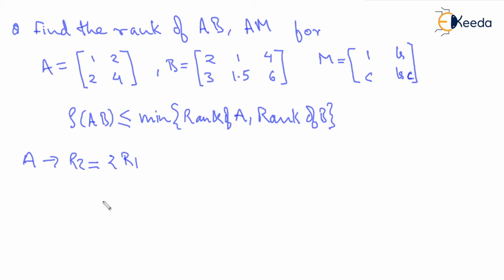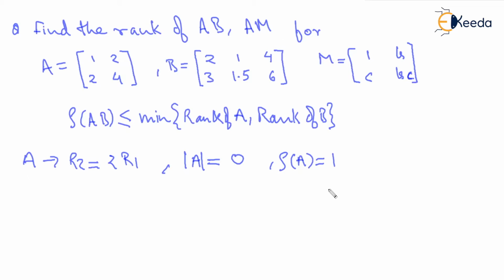That clearly means that the matrix A is singular, so we cannot have rank of A equal to 2. And for checking for the order of 1, any one single non-zero element makes the matrix rank 1. So you can say that rank of A will become 1, right?